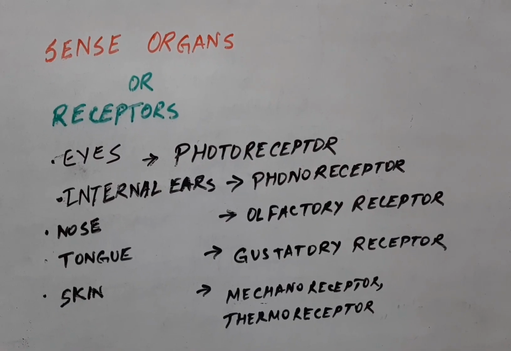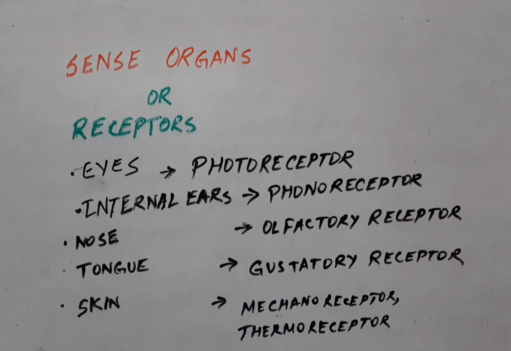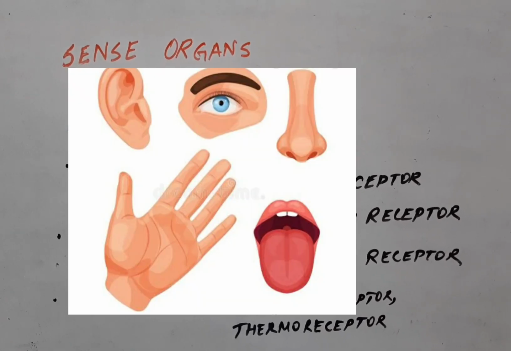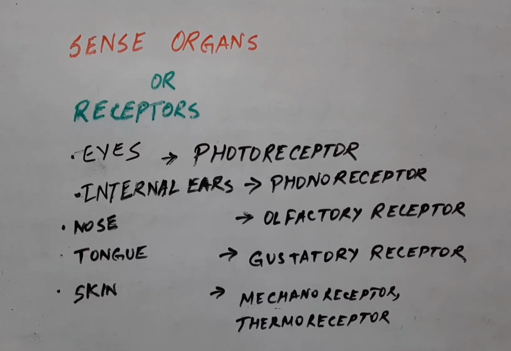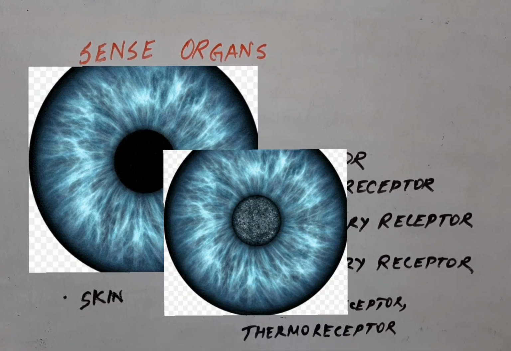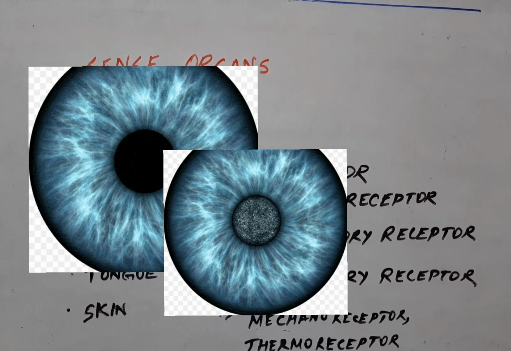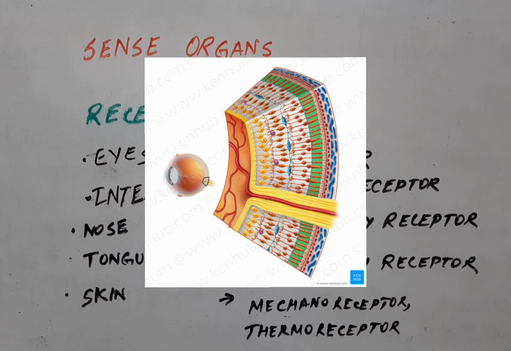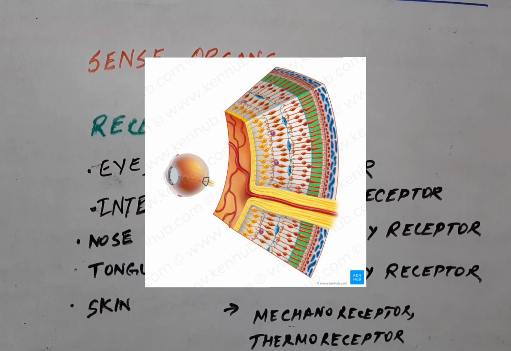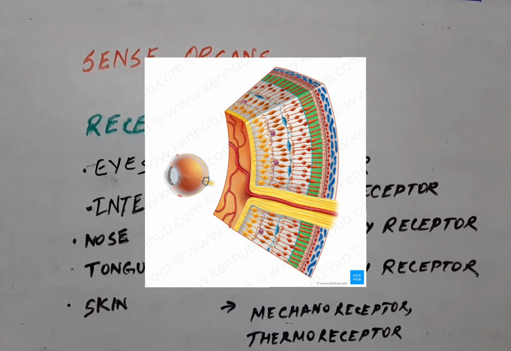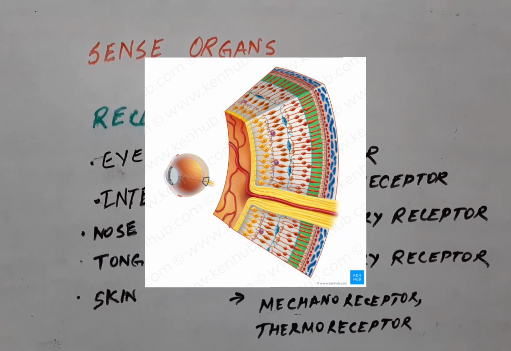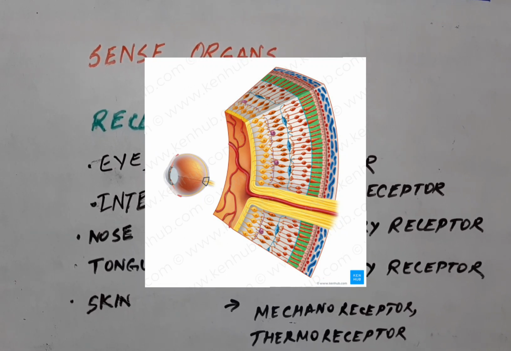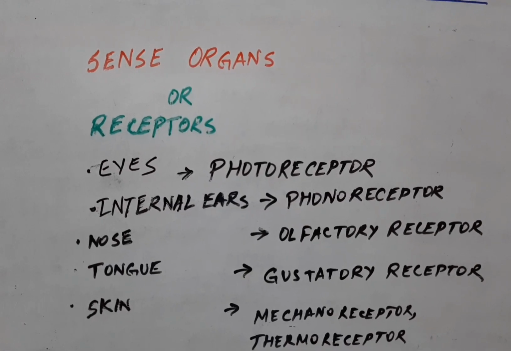Now as I was talking about the receptors or sense organs, let us see what type of receptors are present in various sense organs in our body. First is the eyes. Eyes have photoreceptors, or receptors for light, that sense light. Next comes the internal ear. The ear in humans is divided into three parts: external ear, middle ear and internal ear. In the internal ear the receptors present are called phonoreceptors or auditory receptors. These are meant for hearing.